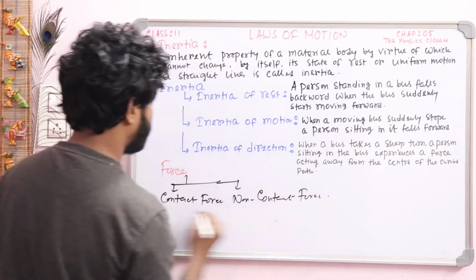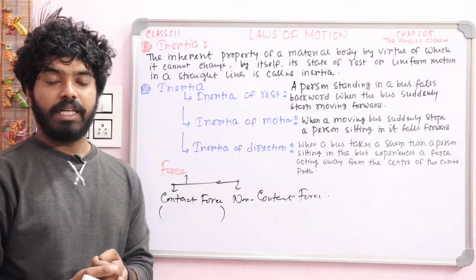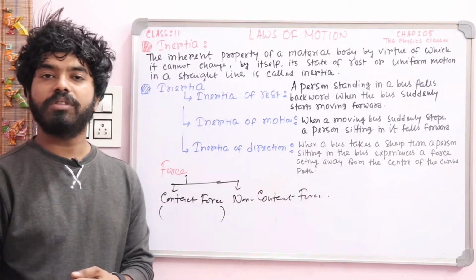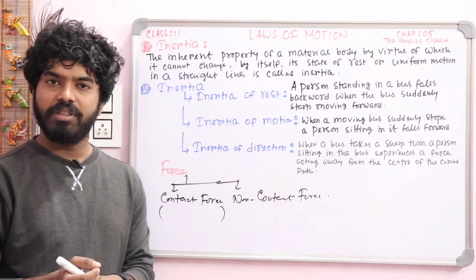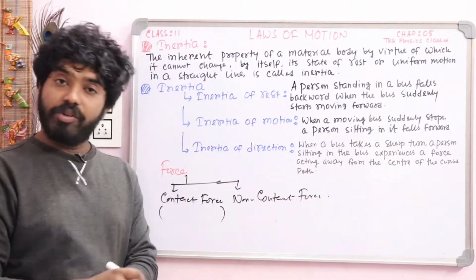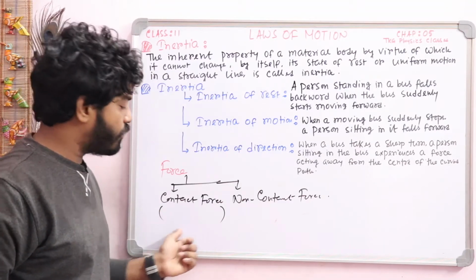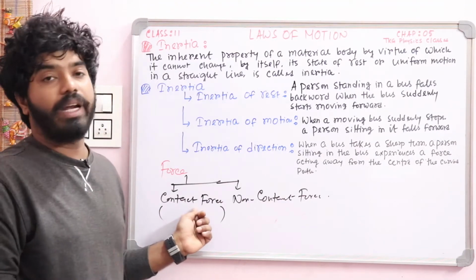Contact force means when two bodies are in contact. The examples of contact force, all of you know, are frictional force, normal reaction force, string force. Write it down: frictional force, normal reaction force, string force are examples of contact force.